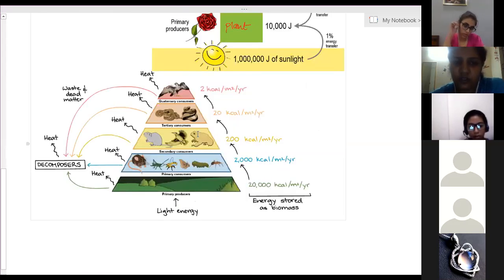So here, remember, the structure is shown by a pyramidal structure. Energy flow is explained by a pyramidal structure, because the amount of energy available to the second level is lesser than the first level.